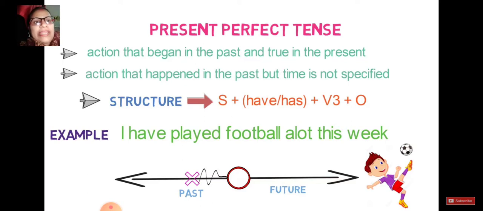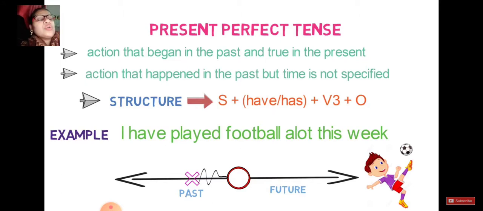The example is: I have played football a lot this week. Remember, "I have played" itself gives you the meaning that this action is already done in the past. "A lot this week" means throughout the week you were playing. If you look at the arrow, the round point indicates present.